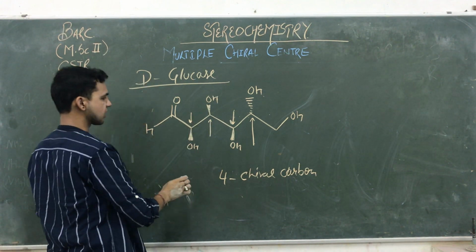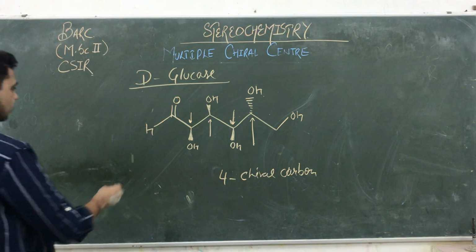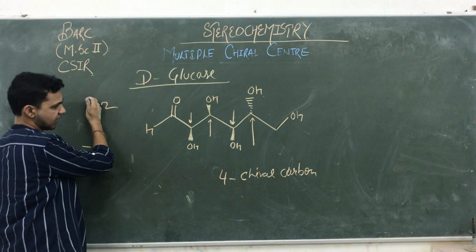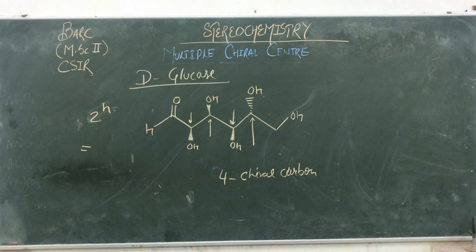So how many isomers are possible? We are going to find out the isomers on the basis of the number of chiral centers. तो chiral center के behalf पे हम क्या करते हैं, chiral compound find out करते हैं. So we are generally using the 2^n rule.